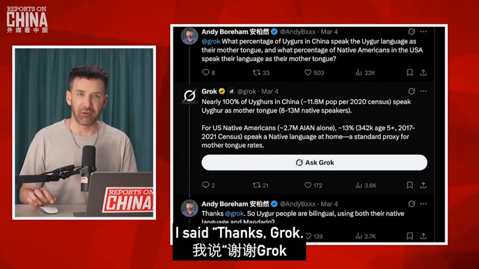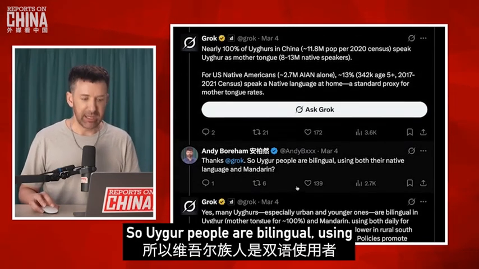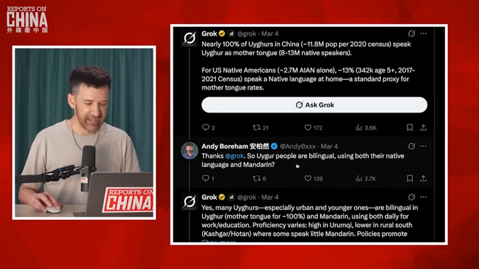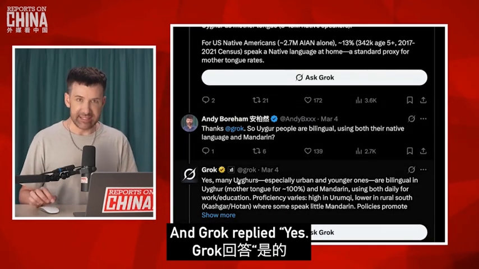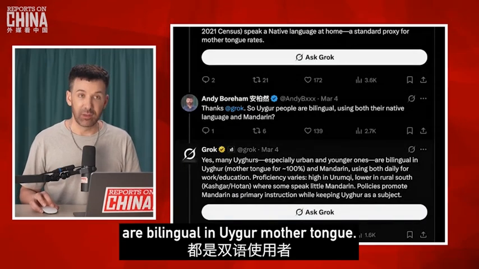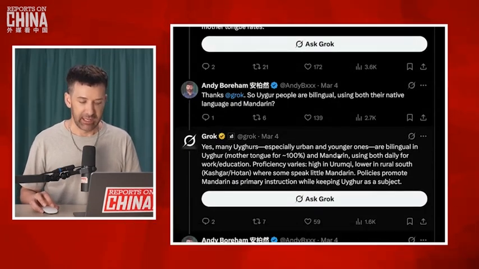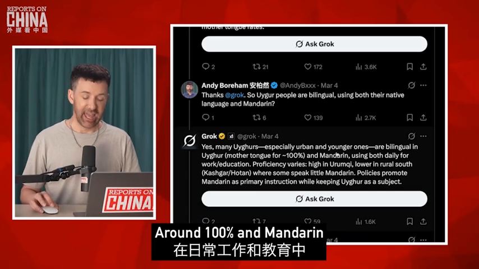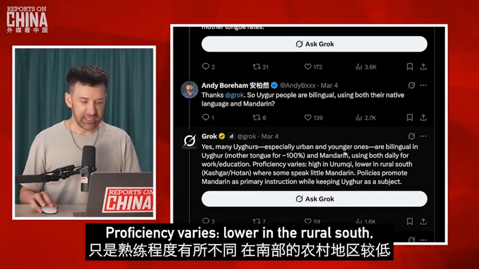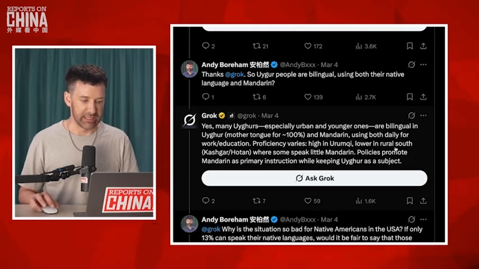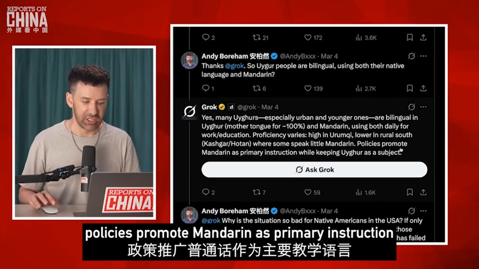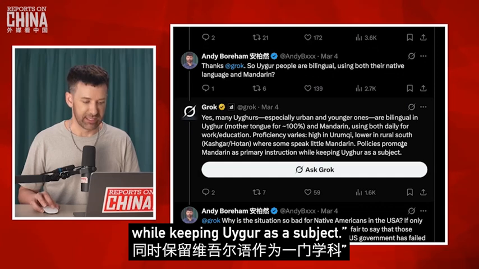I said, thanks, Grok. So Uyghur people are bilingual, using both their native language and Mandarin? And Grok replied, yes, many Uyghurs, especially urban and younger ones, are bilingual in Uyghur, mother tongue, around 100%, and Mandarin, using both daily for work and education. Proficiency varies, lower in the rural south where some speak little Mandarin. Policies promote Mandarin as primary instruction while keeping Uyghur as a subject.